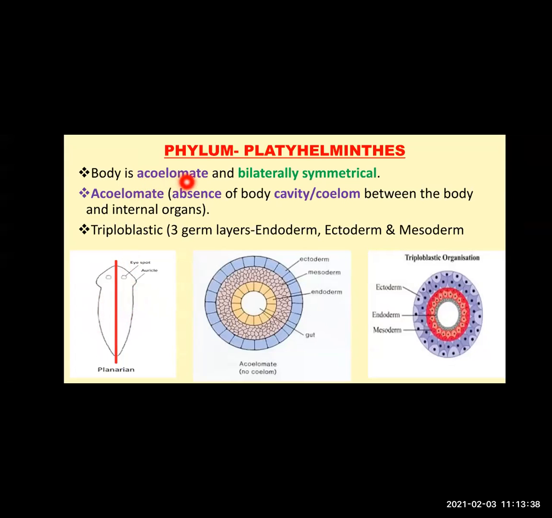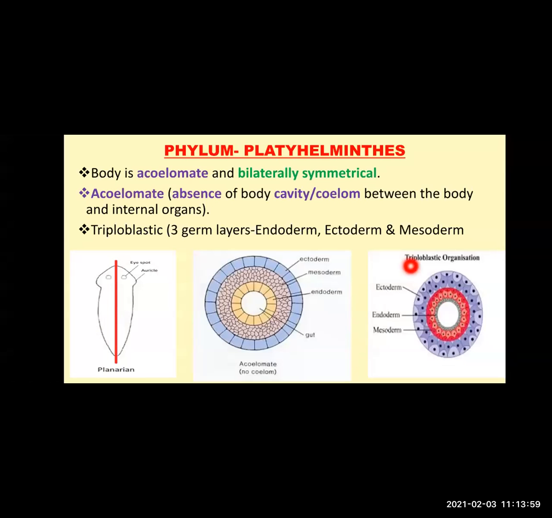Body is acoelomate and bilaterally symmetrical. Secondly, acoelomate, I explained, it is absence of body cavity. Third, how is the body? What type of germ layers are present? The body is triploblastic. These are triploblastic. Now what do you mean by triploblastic?